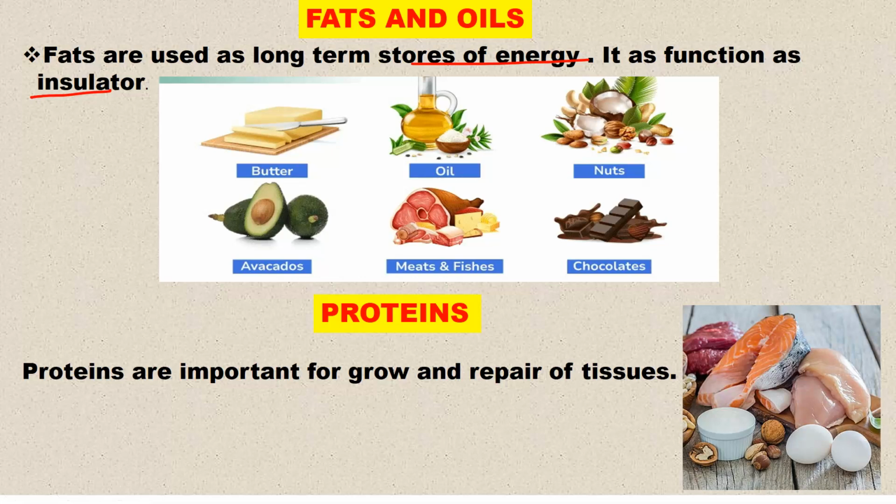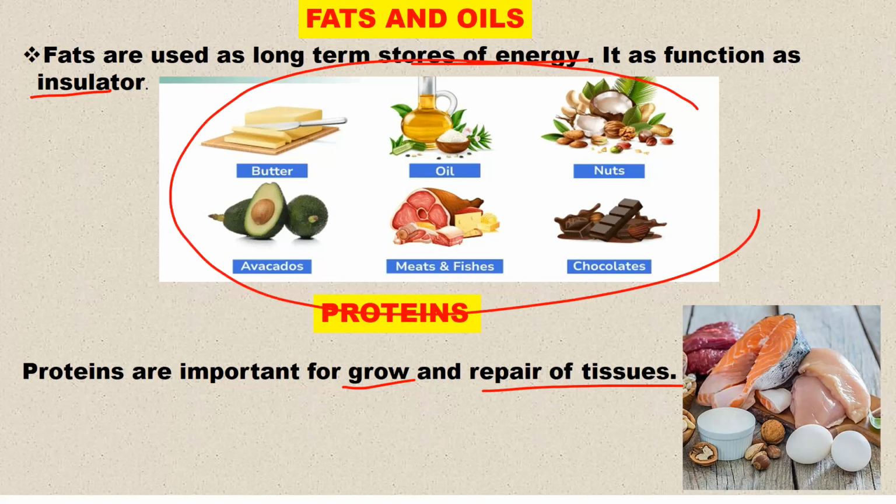Then we look at proteins. Proteins are important for growth and repair of body tissues. So growth and repair of body tissues needs proteins. For fats, we've not looked at examples, but these are sources that you're able to see right here, such as butter, oil, nuts, and all these that you're able to see here are sources of fats and oil.